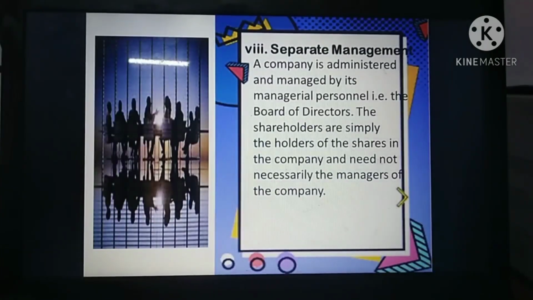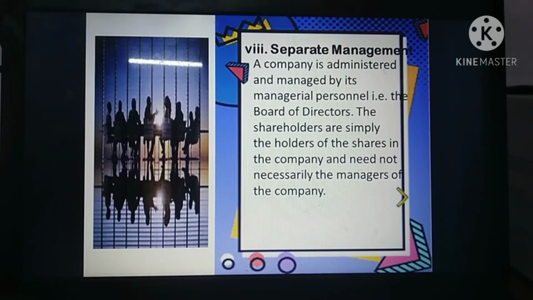Then separate management. A company is administered and managed by its managerial persons, that is, the board of directors. The board of directors is elected by the members, the shareholders. Shareholders are the real owners of the company. Those who buy the shares become shareholders. Among the shareholders, those who have a high number of shares become the board of directors, and the other members are elected through meetings. The shareholders are simply the holders of the shares, and not necessarily the managers of the company.